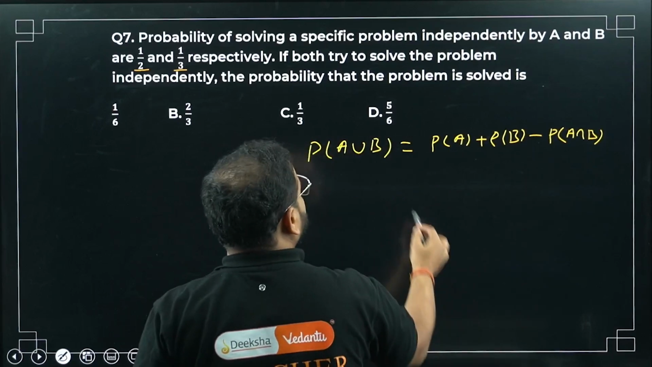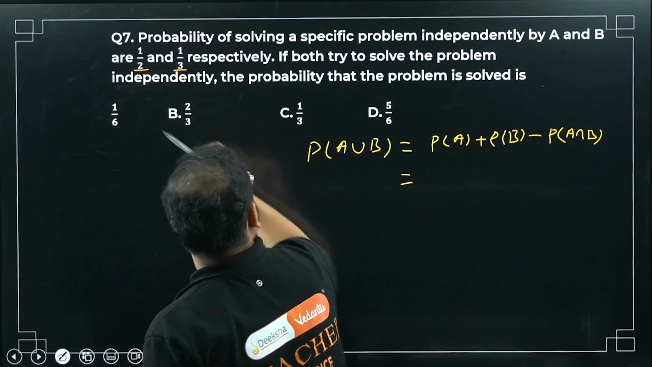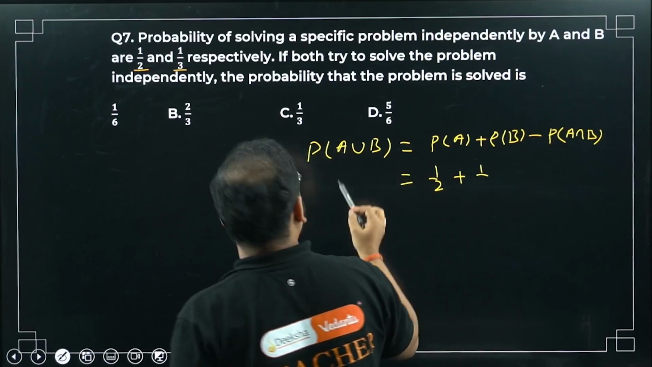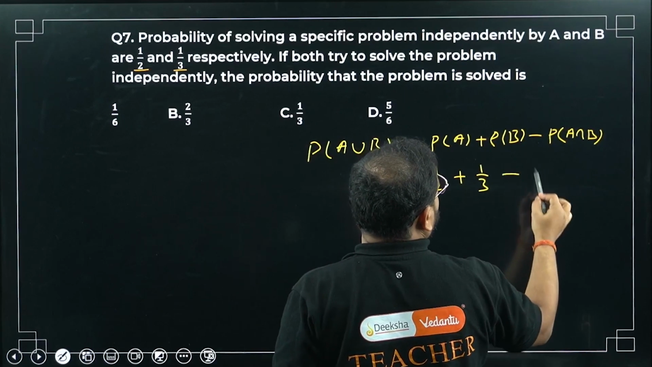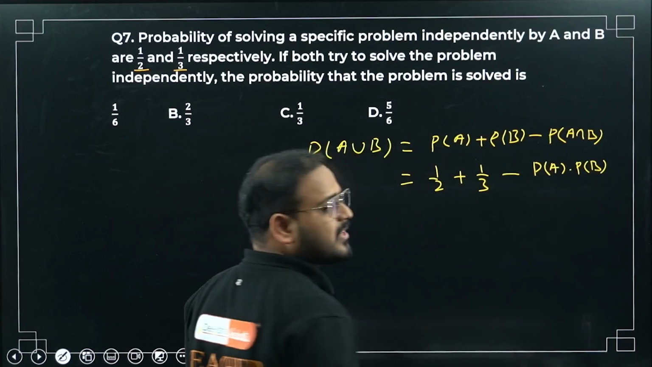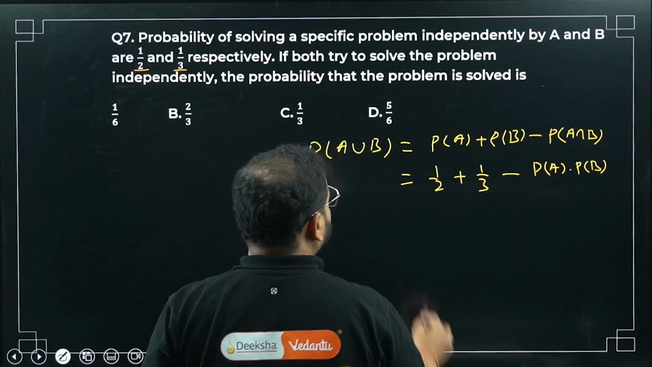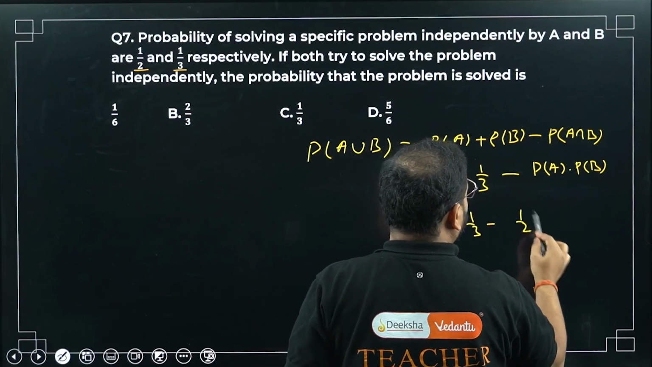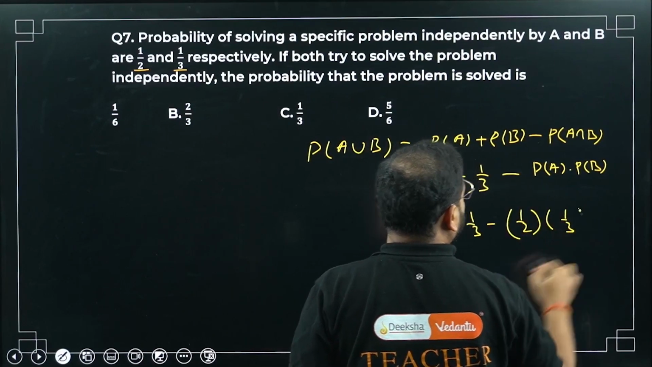So P of A plus P of B minus P(A intersection B), means both cannot solve. Either can solve but both cannot solve. Correct? So P of A is how much, sir? 1 by 2. P of B is how much, sir? 1 by 3. What about this, sir? P of A into P of B. This is the condition of independence. Independent event condition. Please check. 1 by 2 plus 1 by 3 minus 1 by 2 into 1 by 3.